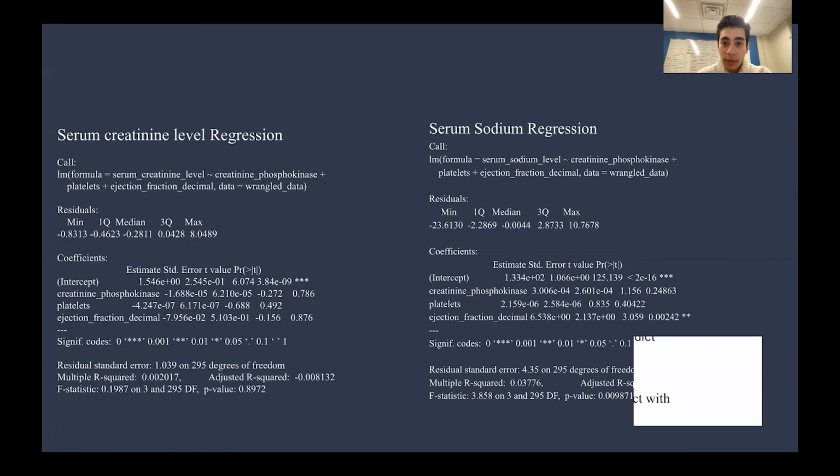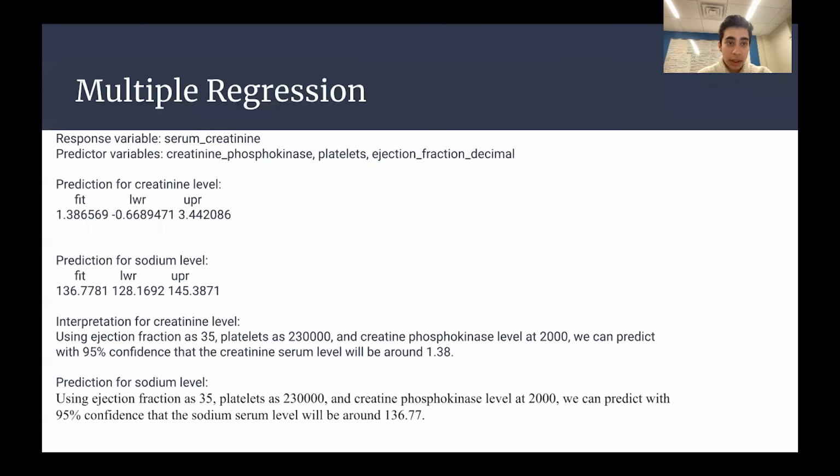Going back to our multiple regression slide, for the sodium levels, using the same prediction data set, the lower and upper bounds are between 128.16 and 145.39. We can predict with 95% confidence that the sodium serum level will be around 136.77, as you can see in the fit, using ejection fraction, platelets, and creatinine phosphokinase levels as the predictors.